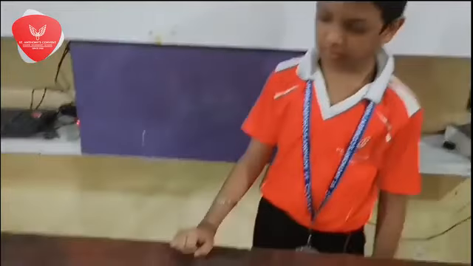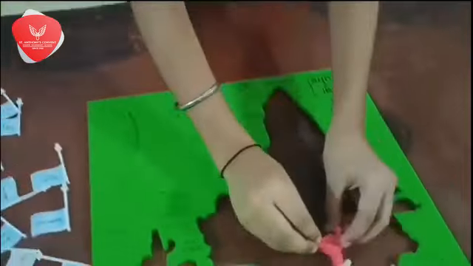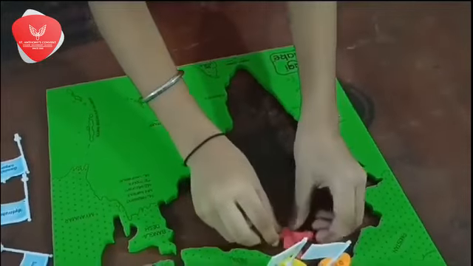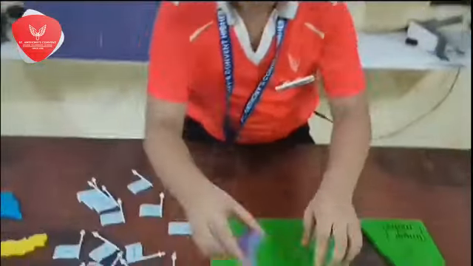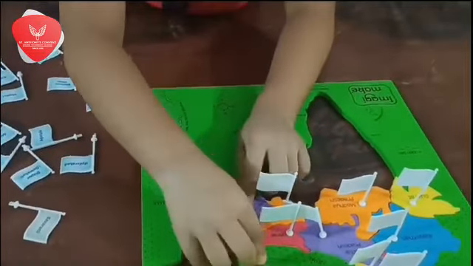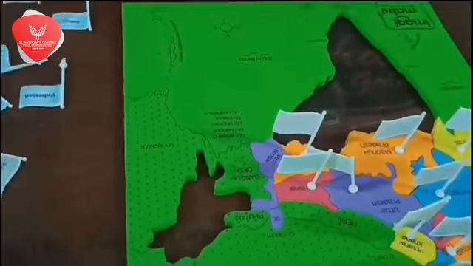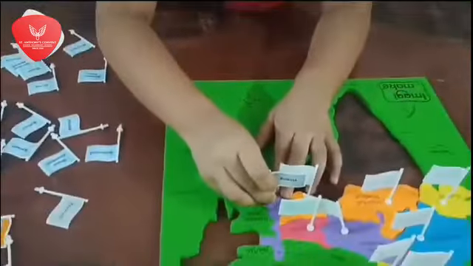Okay, Natik. Now, the next state is? Haryana. Very good. Okay, Gauri. Now, what is the next state? West Bengal. Show it on a map. On the map, along with West Bengal, Sikkim is also given. Now, what is the capital of West Bengal? Kolkata. Place it. Very good.